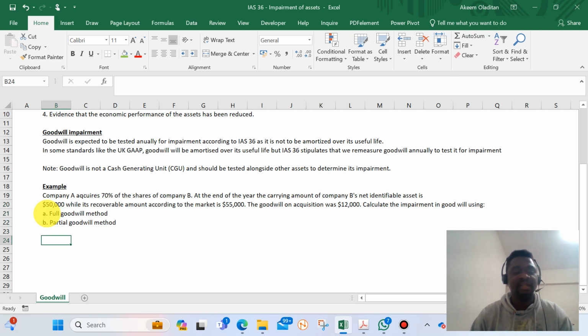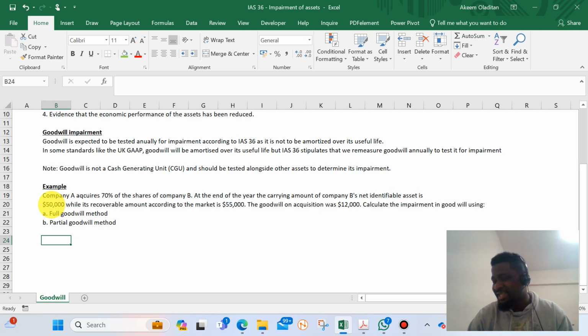So looking at the example, we see that Company A acquires 70% of the shares of Company B. At the end of the year, the carrying amount of Company B's net identifiable assets is $50,000.